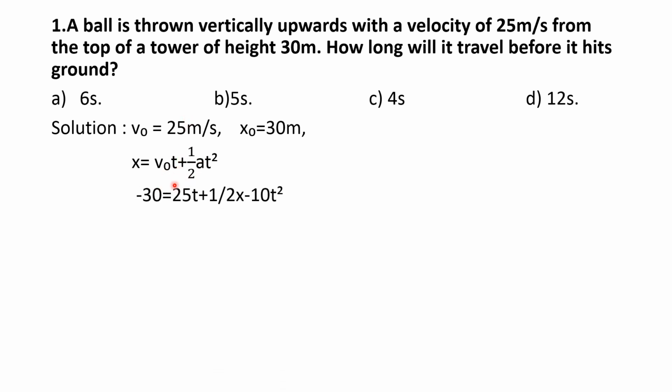which is equal to v naught, that is 25 into t, plus half into a. Here a means acceleration due to gravity, that is minus 10, because acceleration due to gravity is always directed downwards. So the value of g is minus 10, into t square. While simplifying this we get a quadratic equation, 5t square minus 25t minus 30 equal to 0. Simplifying again you get t square minus 5t minus 6 equal to 0.